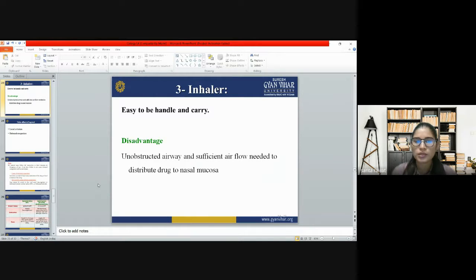So whenever a person uses an inhaler, they need an unobstructed airway so that the drug can reach the site of action, and sufficient airflow so that it distributes equally in the nasal mucosa.